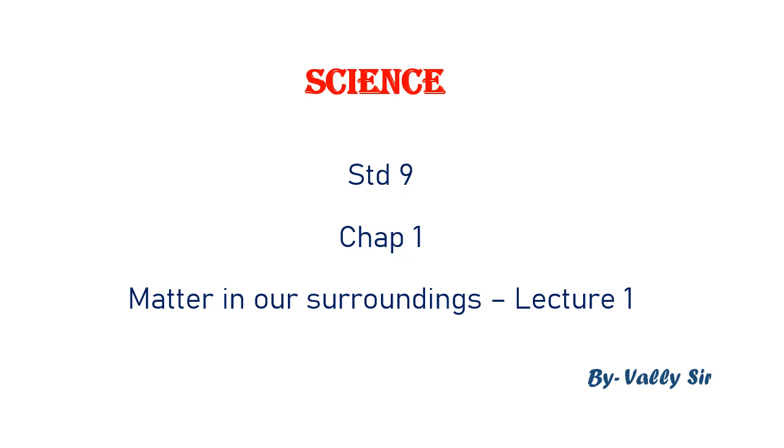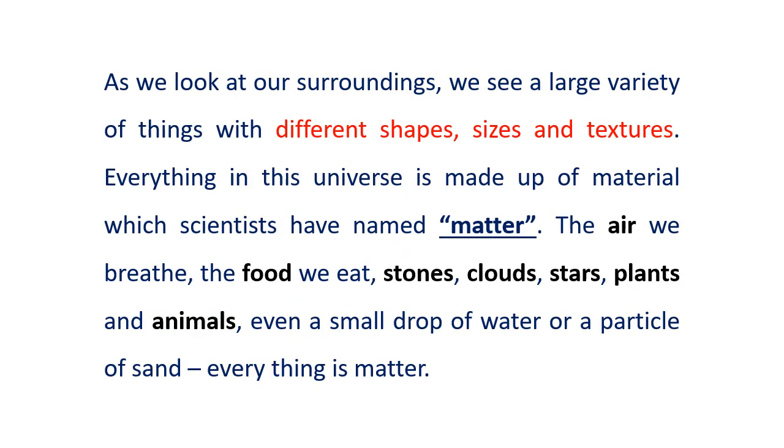What are physical properties? Whether it is hard or soft, rough or smooth, yes, the texture and everything, color. But now we are going to move on to chemistry and see how we classify the matter around us. Now, if you look at your surroundings, we see a large variety of things with different shapes, sizes and textures. So materials have different shapes, sizes and textures.